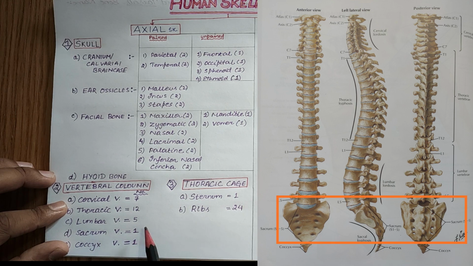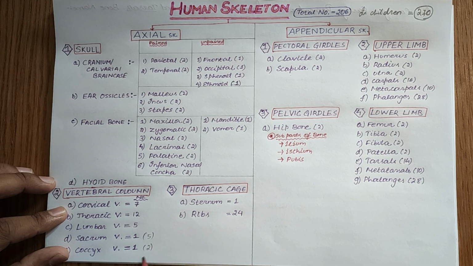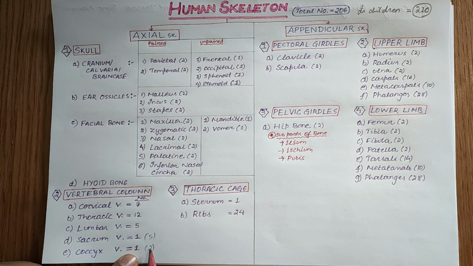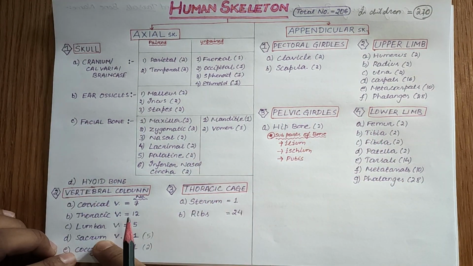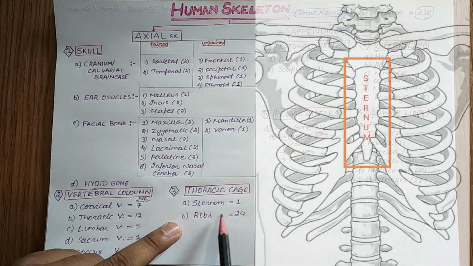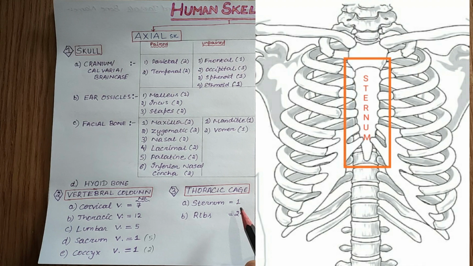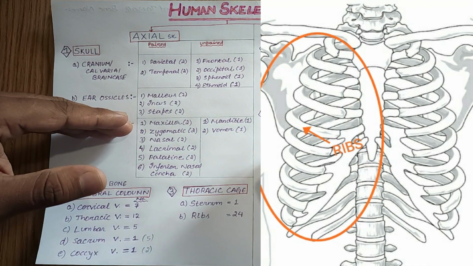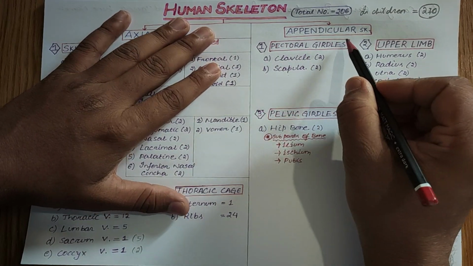The sacrum and coccyx are also known to contain 5 and 2, but these are small bones that fuse to form the sacrum and coccyx. Then comes the thoracic cage, which has the sternum and ribs. The sternum is the breastbone present in the anterior, and to the lateral sides of the sternum there are 24 ribs.